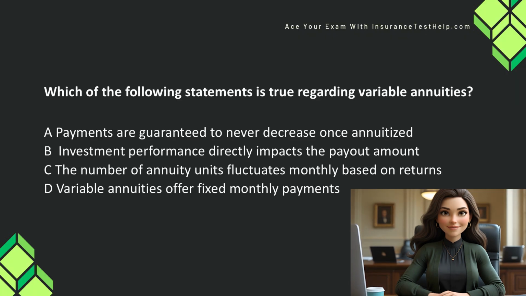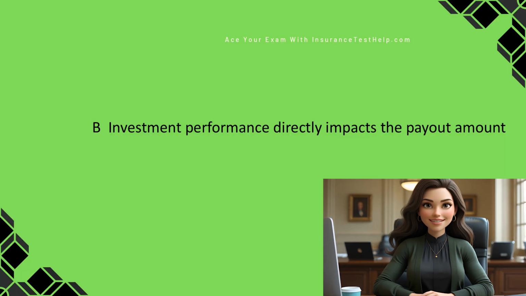Which of the following statements is true regarding variable annuities? A. Payments are guaranteed to never decrease once annuitized. B. Investment performance directly impacts the payout amount. C. The number of annuity units fluctuates monthly based on returns. D. Variable annuities offer fixed monthly payments. The answer is B. Investment performance directly impacts the payout amount. Remember, variables can vary, so the investment account value and the payout can vary depending on performance.